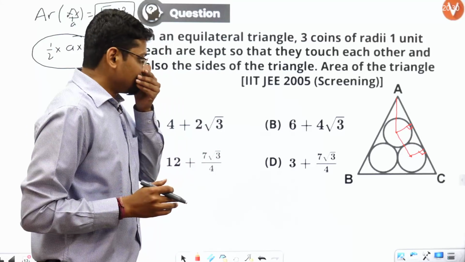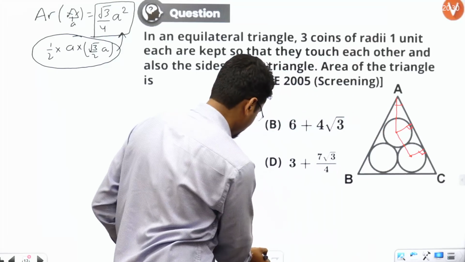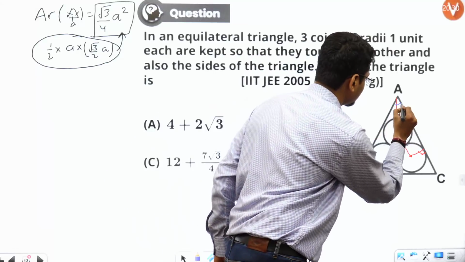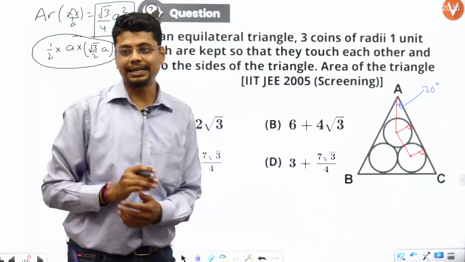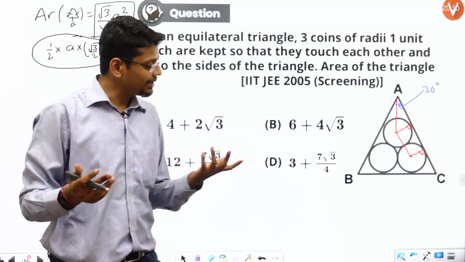What I am claiming is this is 30 degree. That means the angle is getting bisected. In case you want proof, let's prove it.